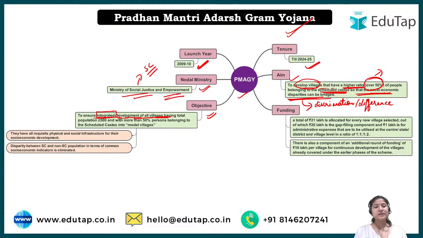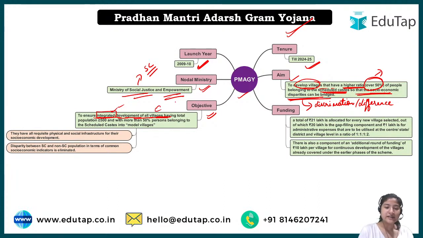So that is why, under this Pradhan Mantri Adarsh Gram Yojana, every single scheme that is working in a particular village would come together and integrate together. That is an integrated development, and then the village would be developed.